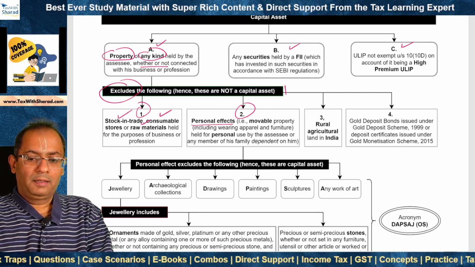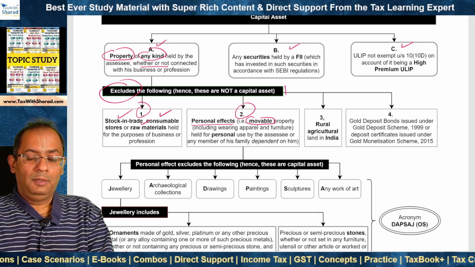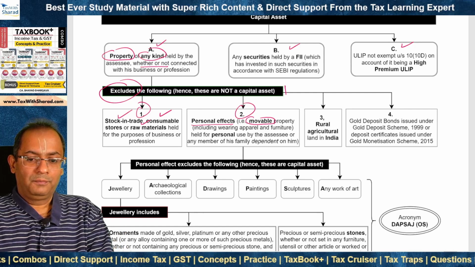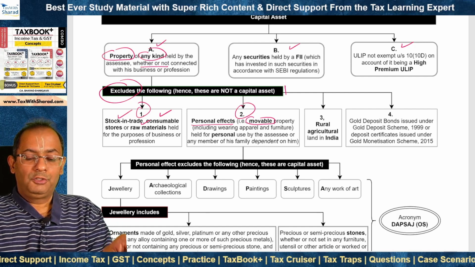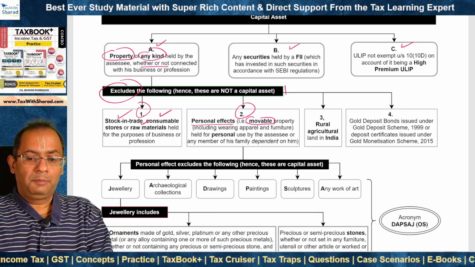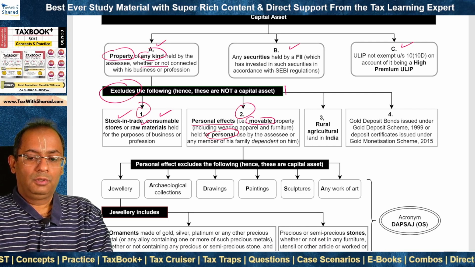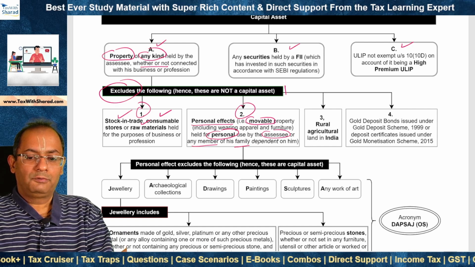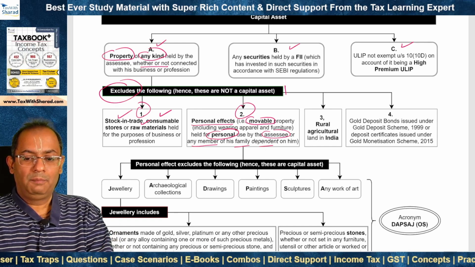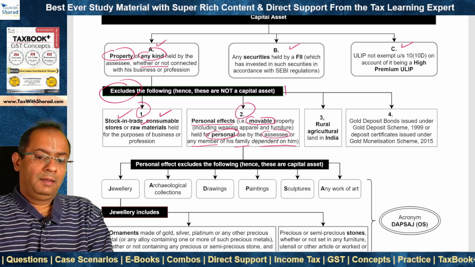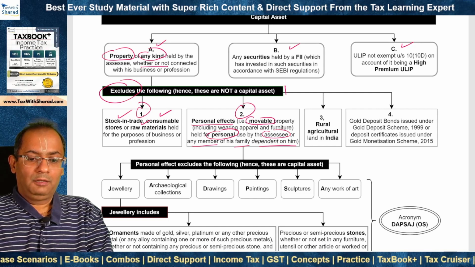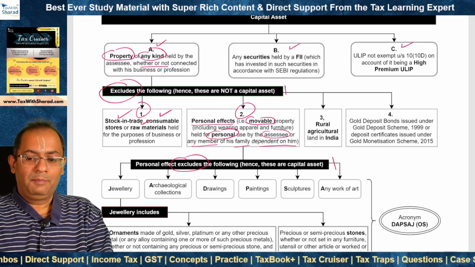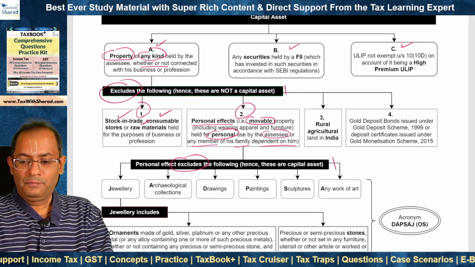What is a personal effect? Movable property, not immovable. Movable property, but it includes wearing apparel and furniture, which should be held for what purpose? For personal use. By whom? By not only the assessee but also any member of his family, provided such member is dependent on the assessee. But we need to note that personal effects excludes the following items and therefore these are capital assets and their transfer is taxable as capital gain.